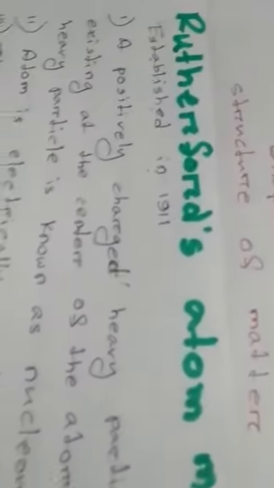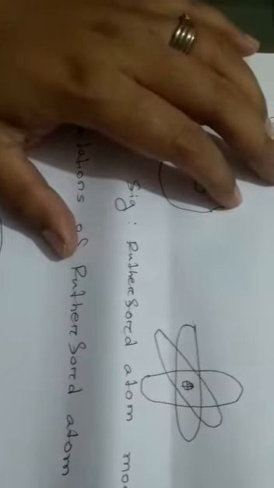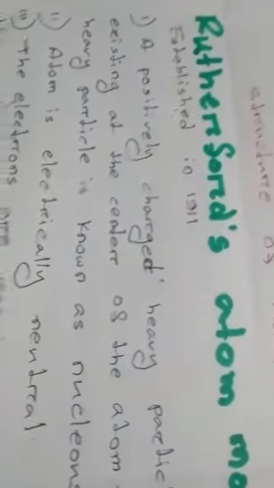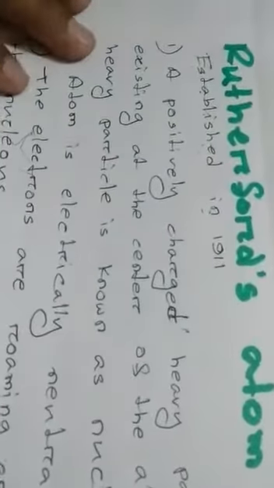The Rutherford atom model was established in 1911, and it was established based on Rutherford's alpha particle experiment, from which we first came to know that inside the atom there is a nucleus. That means the concept of the nucleus first came from the Rutherford atom model, from the alpha particle experiment. That's why this model was established based on the alpha particle experiment, in 1911. Okay, now come to the